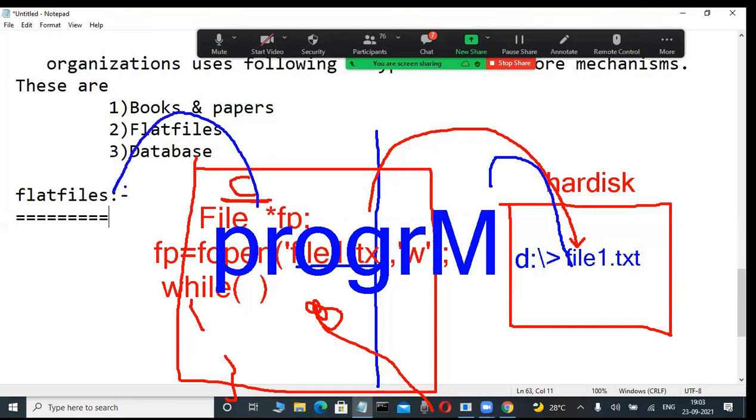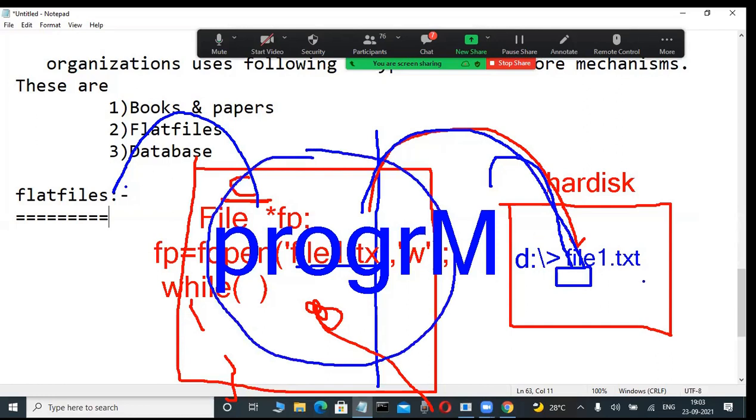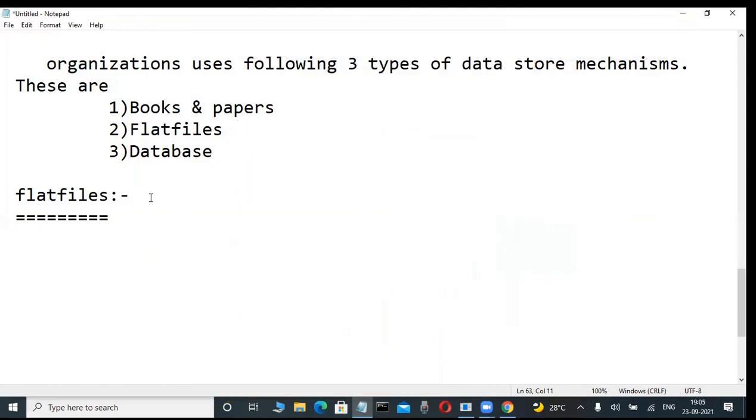Nowadays, some fellows are learning file concepts in Java, C, C++, Python, and these types of languages, where they write big code. Whenever programming languages are written, automatically a data file is created and data is stored in this file. Through these types of programs we are storing data in files. That is also a secondary storage device. Today we store, and even 100 years after, that data is there. But writing our data through programs is not so easy.